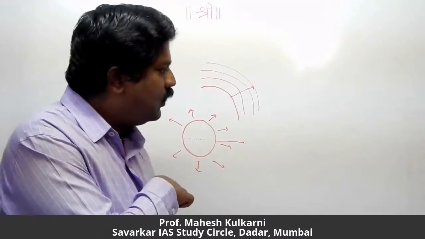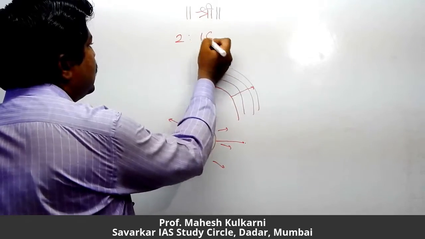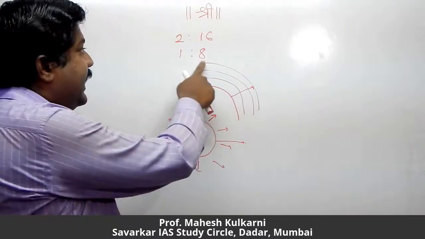Which is the most abundant element in the hydrosphere? Hydrosphere, you are aware, is the water body. If you are going by volume, then the answer may be hydrogen. But by mass, oxygen is the right answer, because the ratio of hydrogen to oxygen is 2:16, that is 1:8. So 1 part hydrogen, whereas 8 parts oxygen. So if you are going by weight or mass, then oxygen is already abundant.